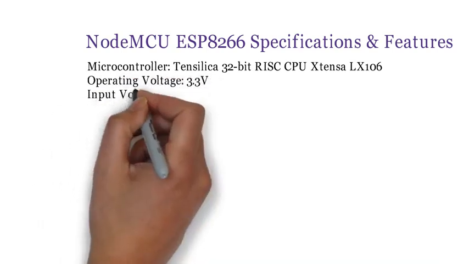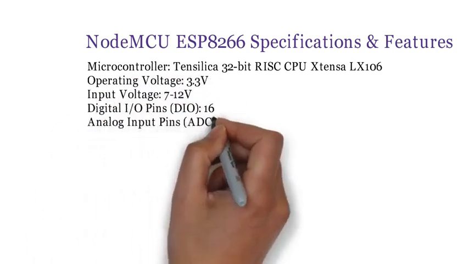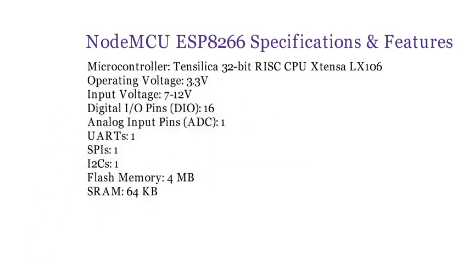Node MCU ESP8266 specifications and features. These are the features: microcontroller 32-bit RISC CPU, operating voltage 3.3 volt, input voltage 7 to 12 volts, analog input, serial communication, flash memory 4 MB, SRAM 64 KB. So these are the features of Node MCU.